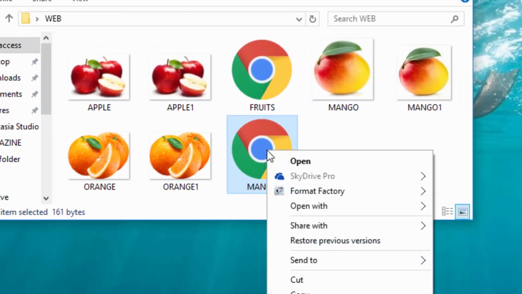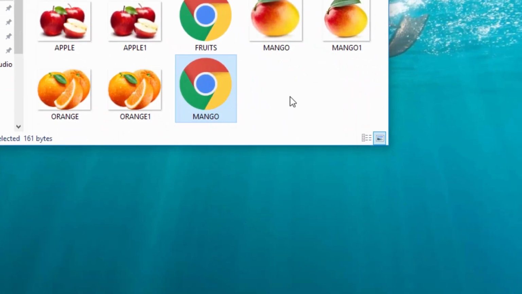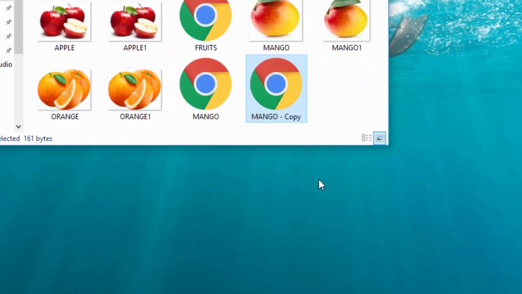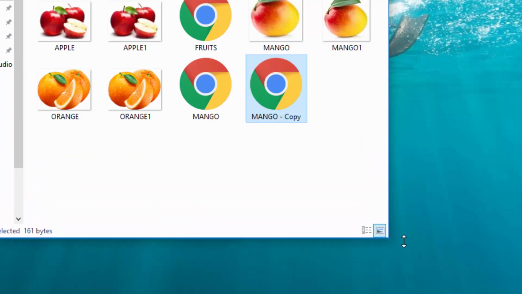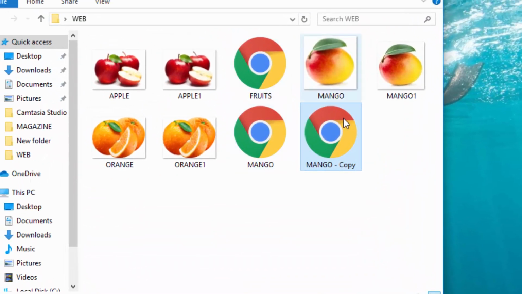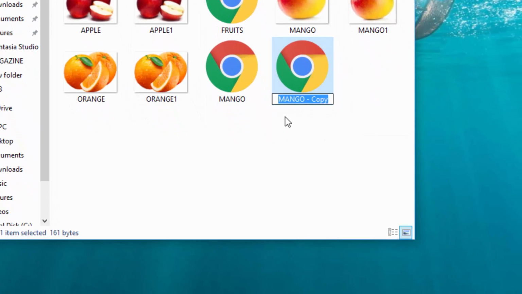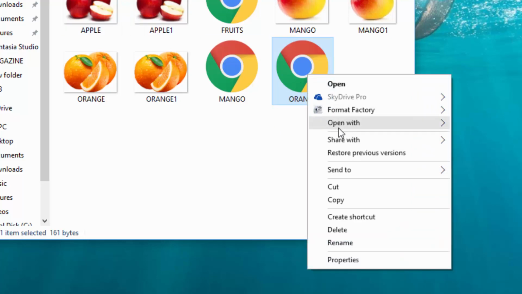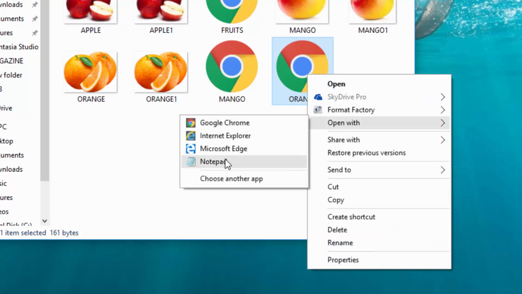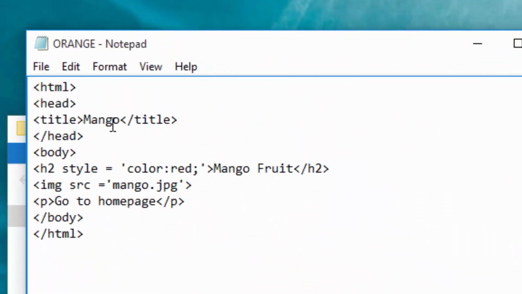Now I will copy this file, then paste it here. Then let me call it orange. Enter. I will right click orange page and modify it. Now instead of mango here, I will call it orange.